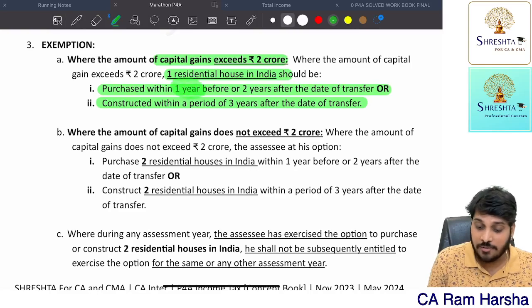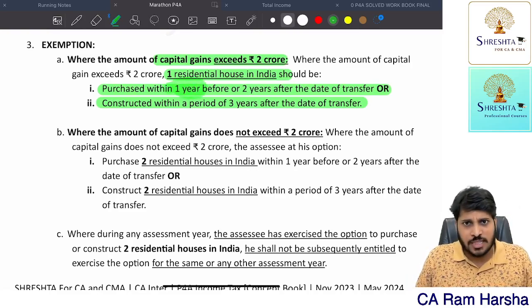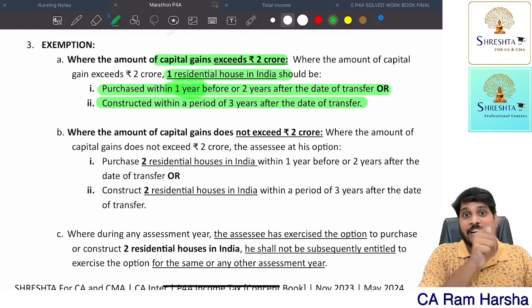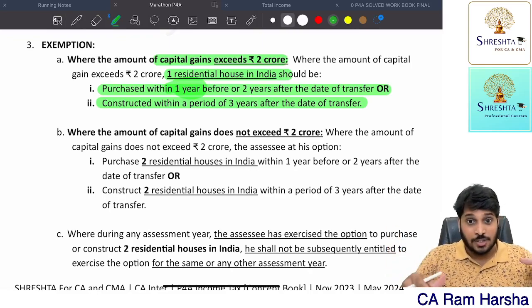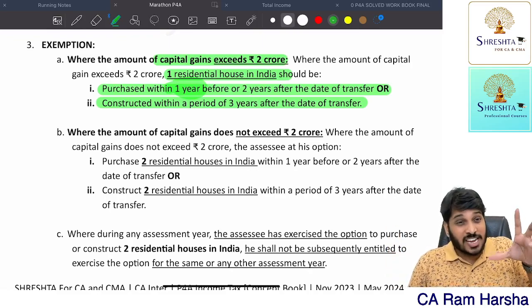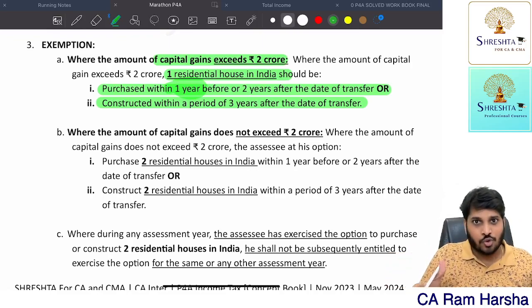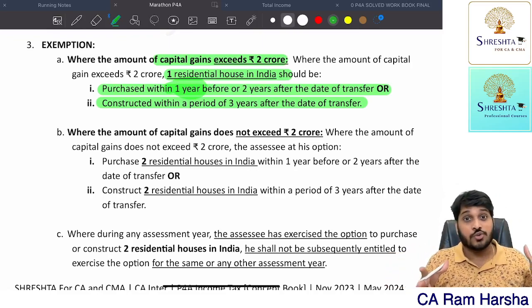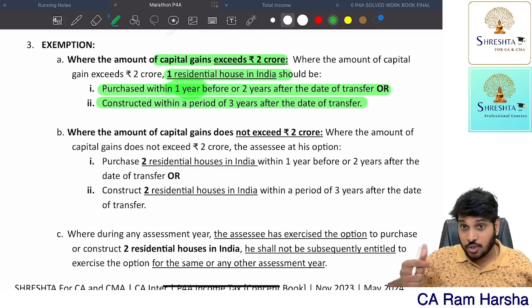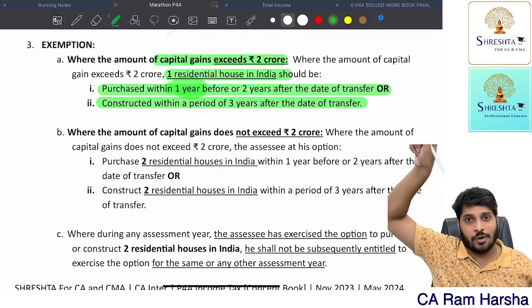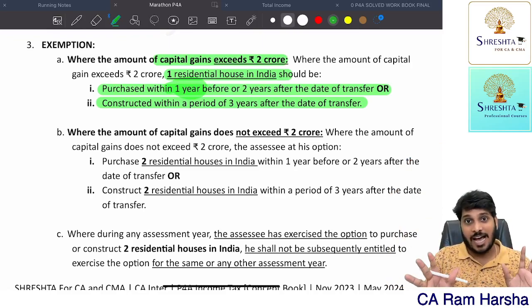If you want, you can even purchase in advance. Before you sell the house, you purchase another house, shift into that house and then sell the old one. How much in advance can you purchase? Only 1 year before the transfer. Suppose I purchased a new house in 2021 and sold my old house in 2023-24; this amount is not considered as investment.